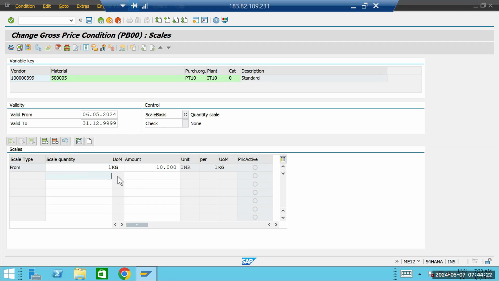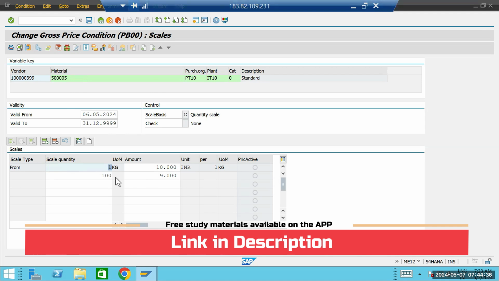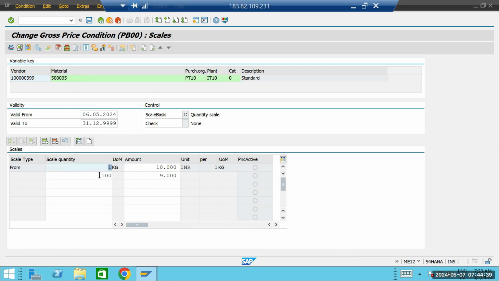Let's say I'll be giving here 100 kg will be 9 rupees. Just enter. Now what is it saying? If I order 100 kg, the price will be 9 rupees, so 1 to 99 will be 10 rupees. And if I am ordering 500 kg, the price will be 8 rupees. So 100 to 499, it will be 9 rupees. So these are the scales. Scales also you can maintain.